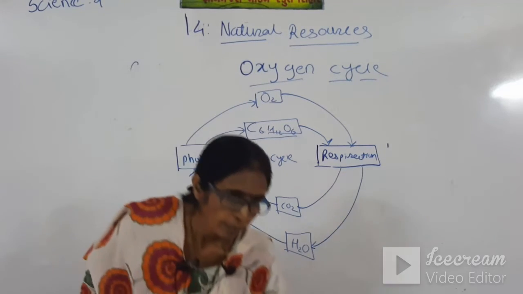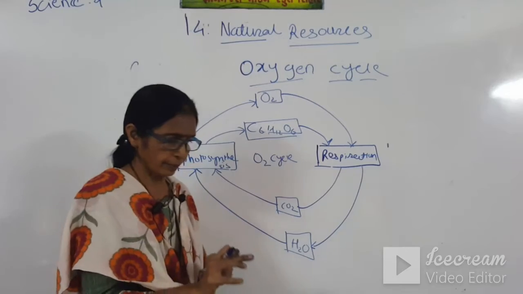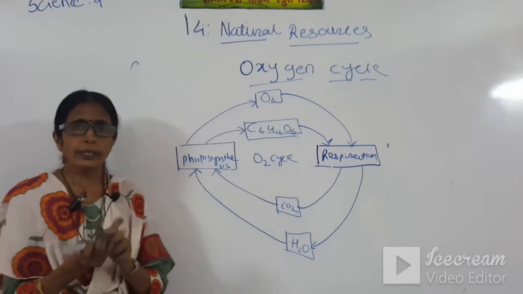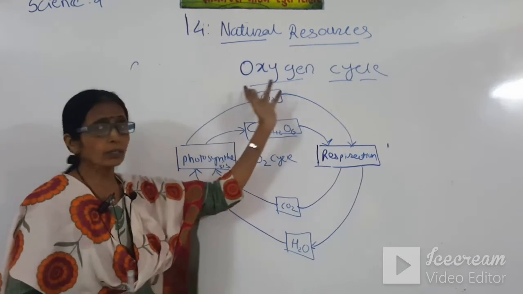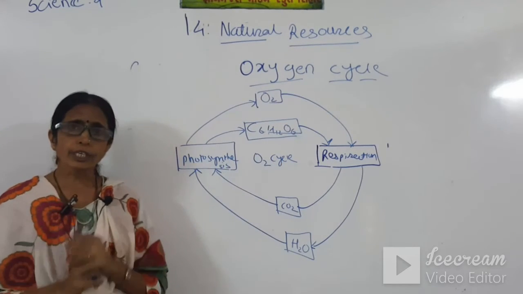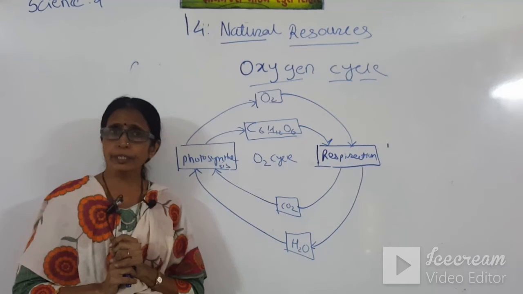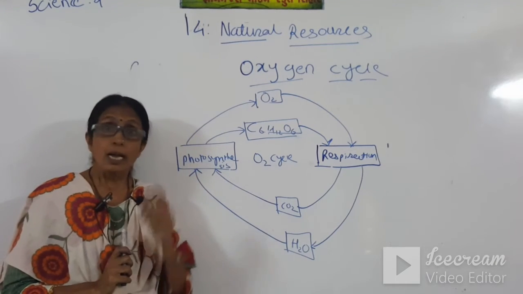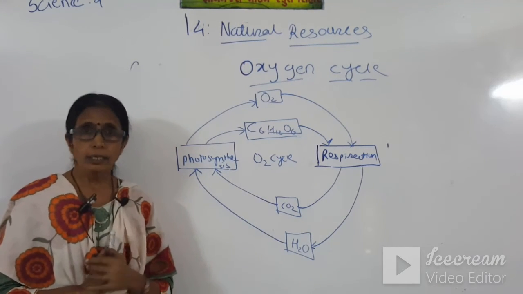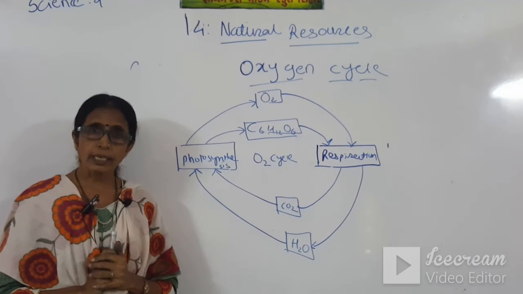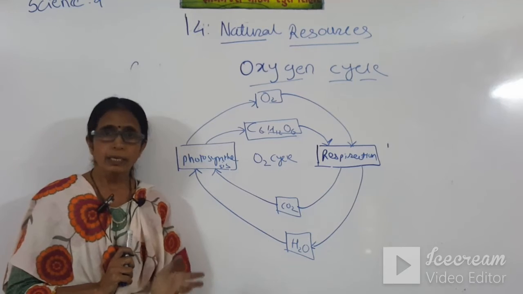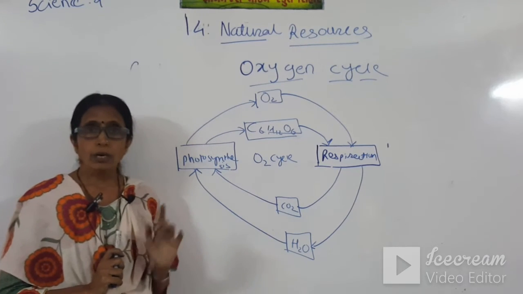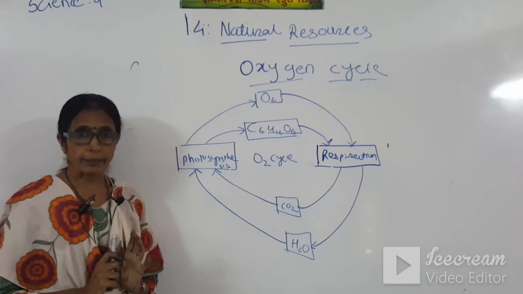Okay, so these are only the interaction between animals and plants. This is oxygen cycle. We know what is the proportion of oxygen in atmosphere. It is about 21%, 78% nitrogen is there, about 21% oxygen is there, and in the remaining percentage all other gases and water vapor is there. Okay, so about 21% oxygen is there.